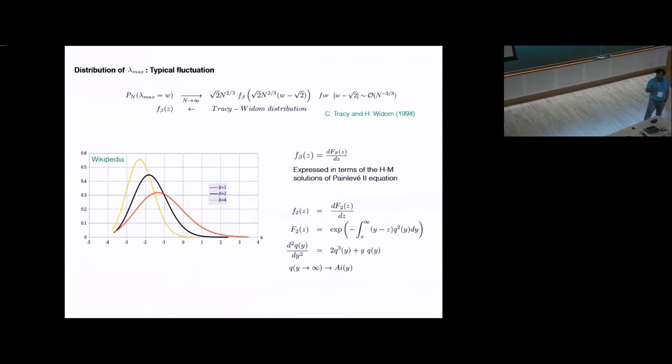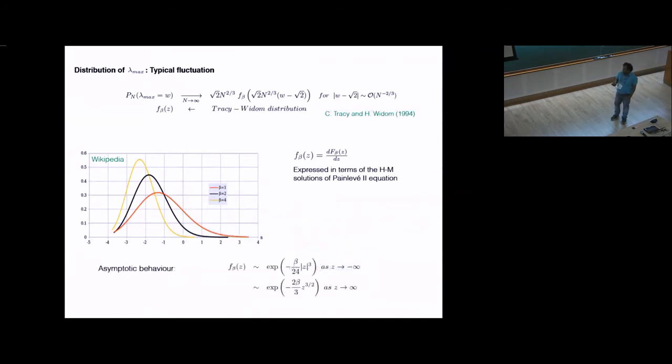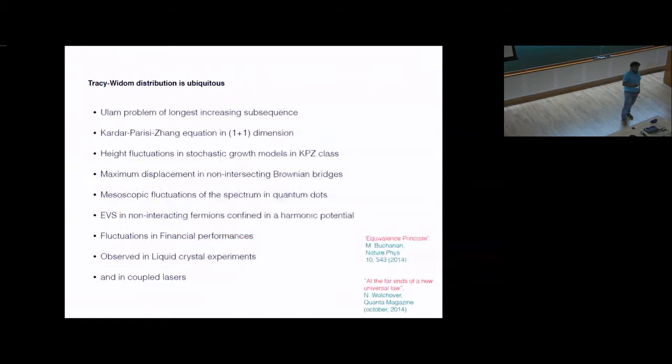So these distributions are usually asymmetric in the sense that their asymptotic behaviors are different. On the left side, it decays as exponential of minus mod z cube, whereas on the right side, it decays slower, because it's minus 3 by 2 power. So this distribution describes a typical fluctuation and appears in different, seemingly unrelated problems.